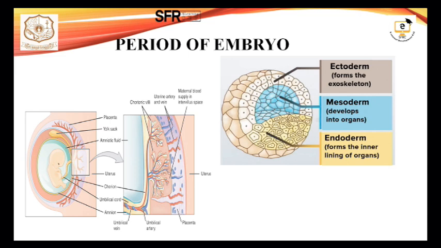This life supporting factor is given by the trophoblast, which develops into the additional life supporting structures, that is the umbilical cord, placenta and amniotic sac. The umbilical cord is the cord that connects the mother and the fetus.